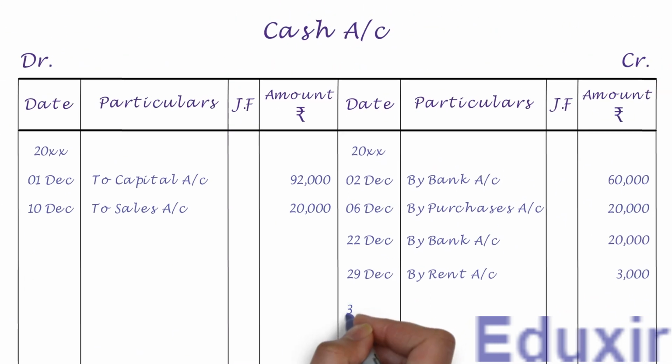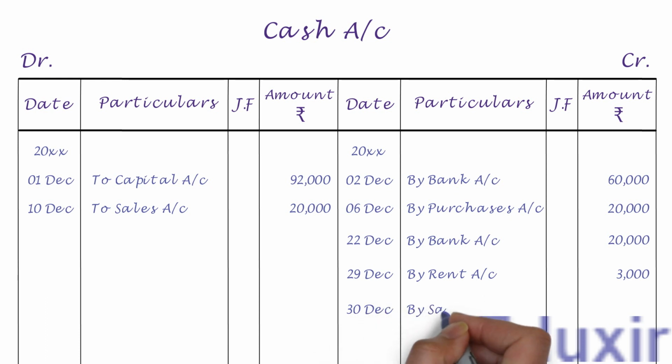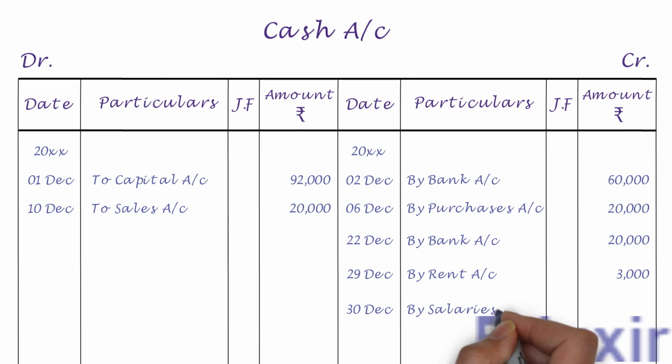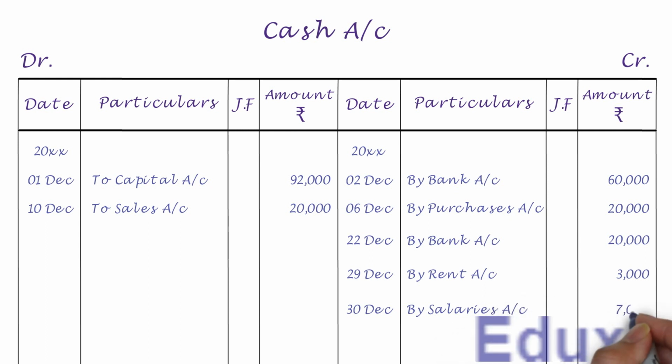Let us first write the date in the date column. Let us then write by salaries account into the particulars column. Let us write the credit amount of 7000 rupees into the amount column. With that, we have completed the posting of this journal entry into the cash account. Let us now take up the next entry.